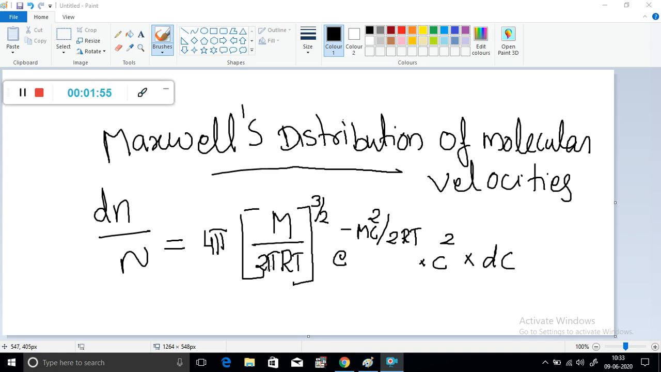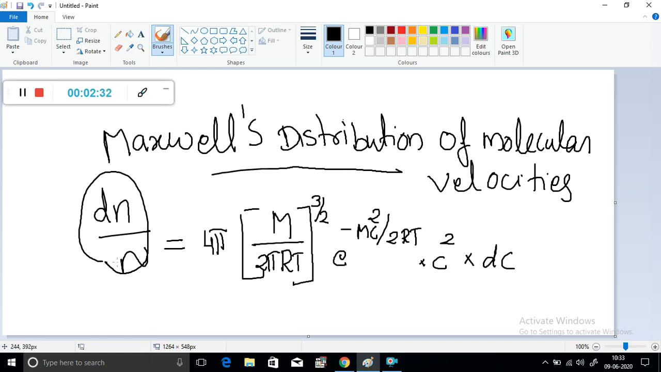m is the molecular mass of the gas. T is the Kelvin temperature. Where dN by n gives the fraction of total number of molecules having velocities between c and c plus dc.